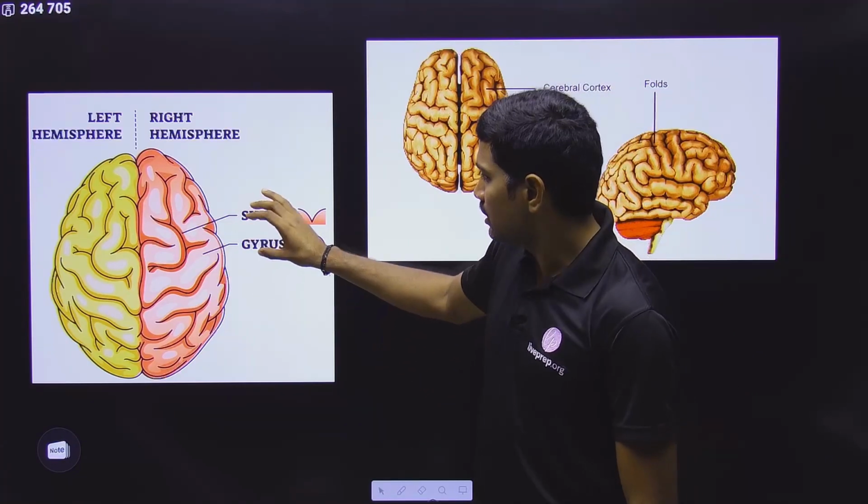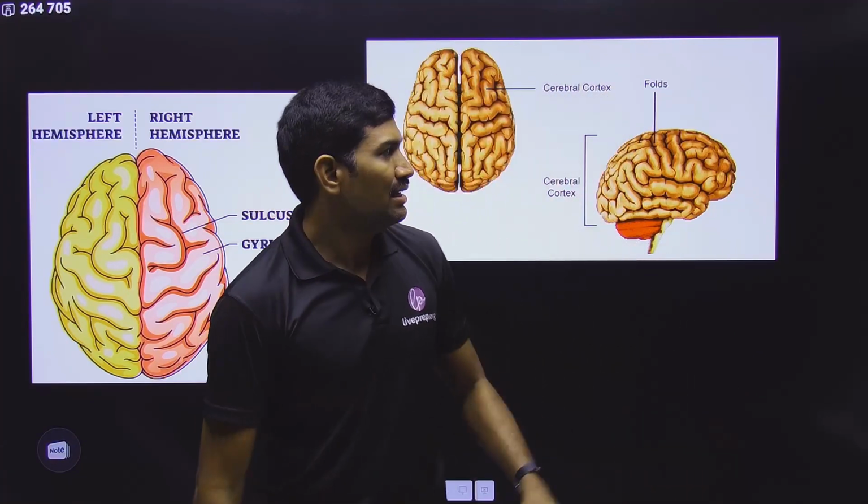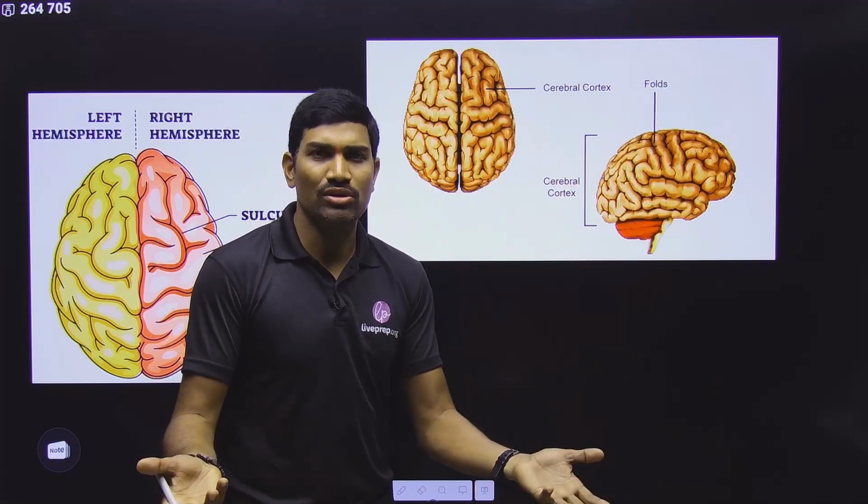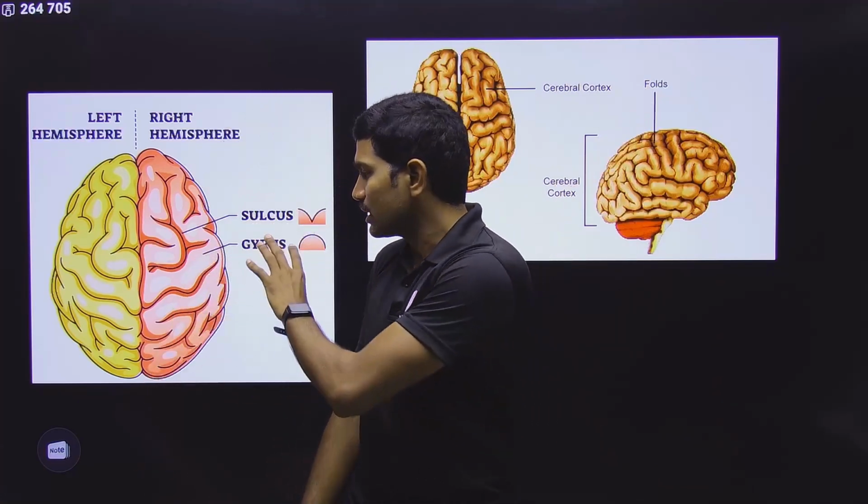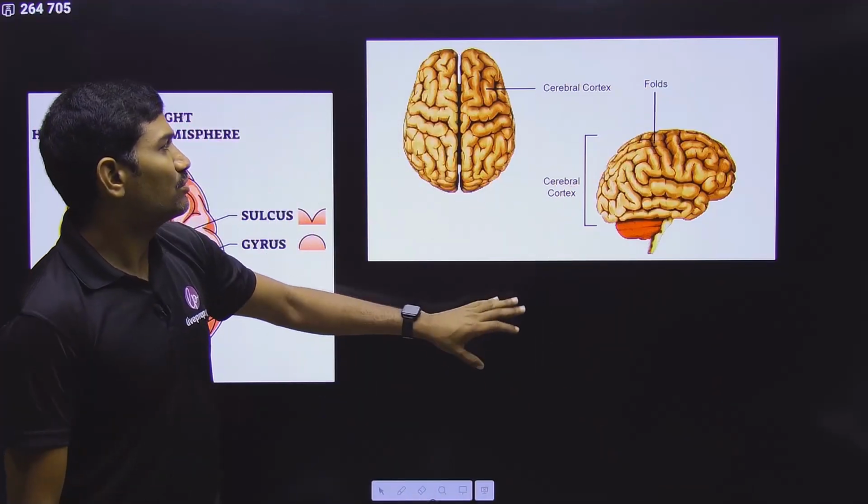So in this way we are giving names, but these names were not mentioned in NCERT. They simply said that it has some folds, but these are the names. If possible, try to remember these names. So this is what they are saying.